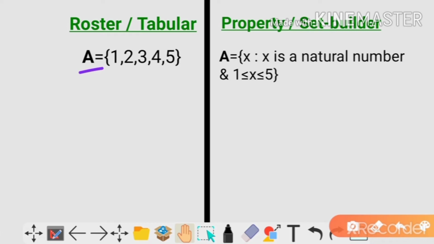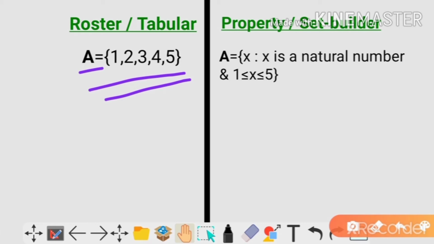All of these elements are written in the set with a comma between them. So this is the roster method, where we write all the elements with a comma between them.